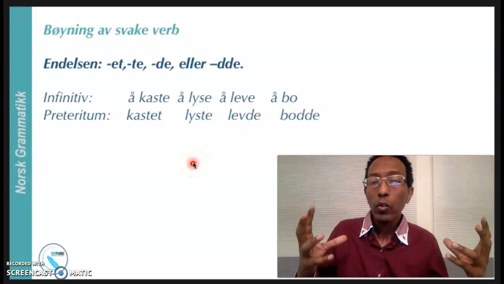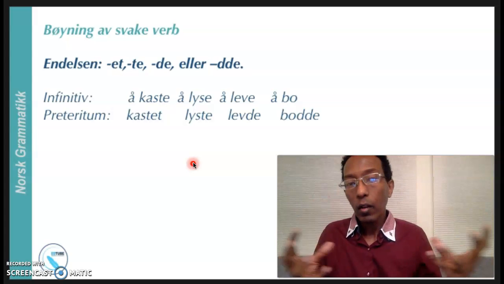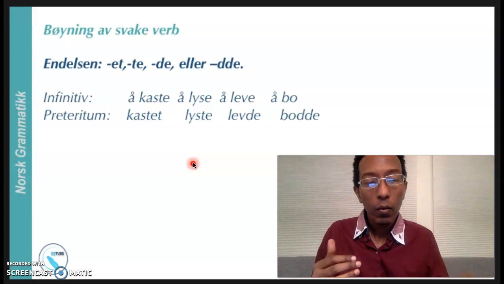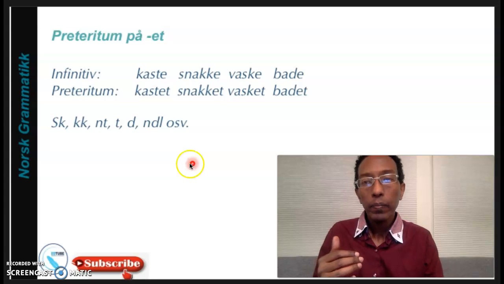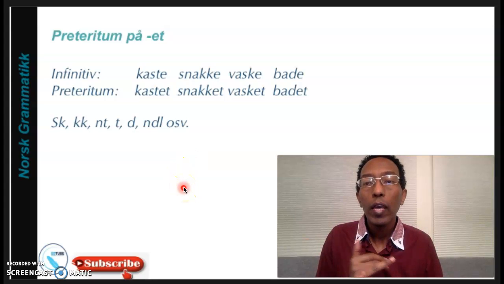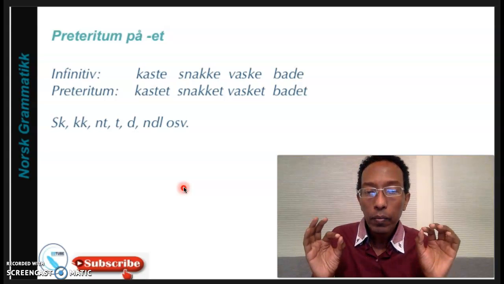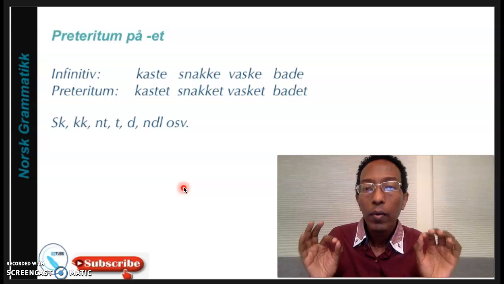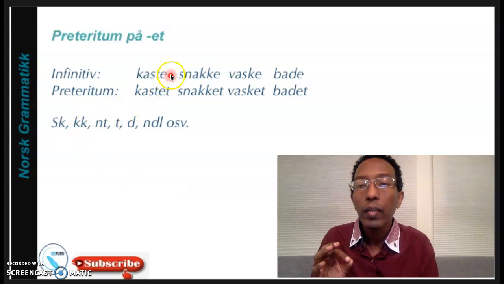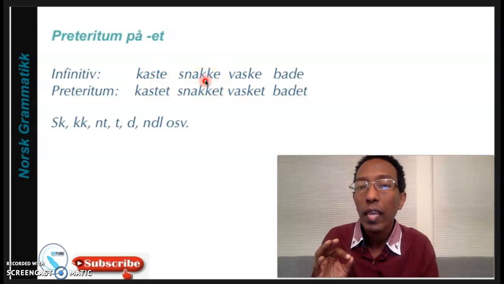But how are we going to put this suffix at the end of the verb? So we'll see one by one here. The first one, preteritum. Infinitive: kaste, snakke, vaske, bade. Here we have to focus on what is before e. Before e here we have a consonant t. Here before e, we have a consonant k.